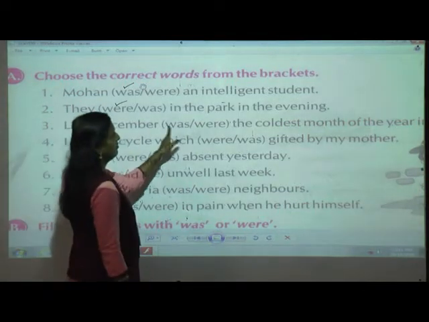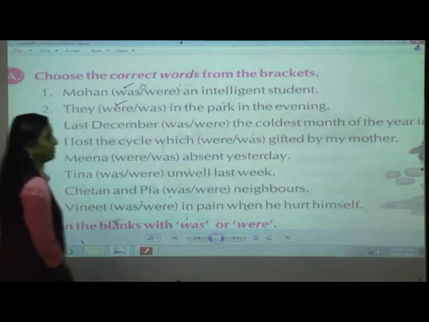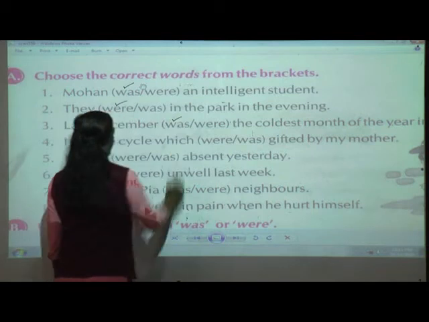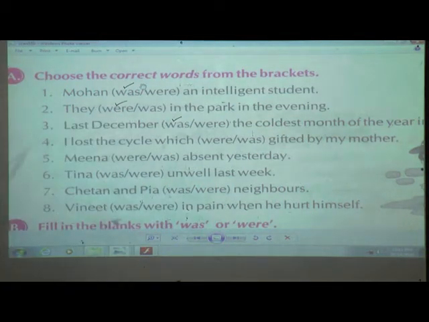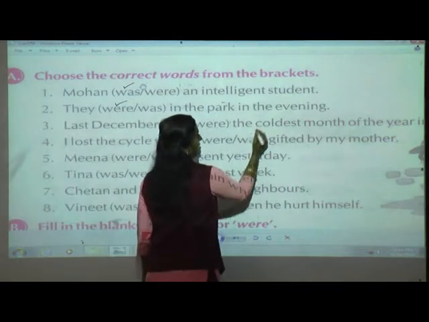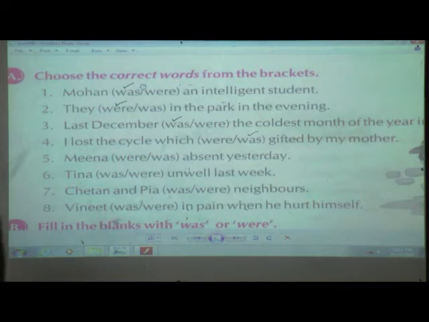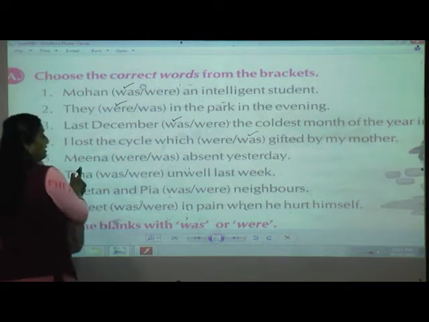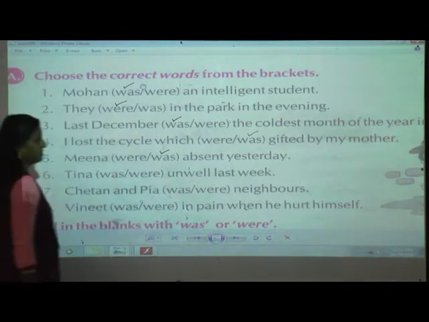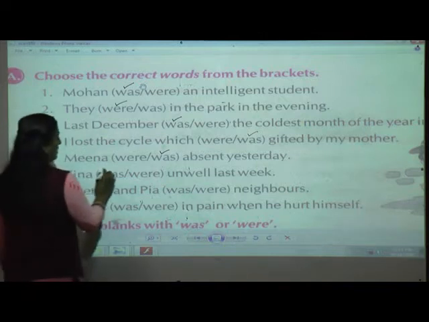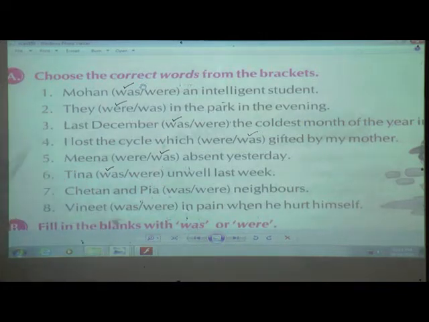Last December was / were the coldest month of the year. It is telling about a single month, yes or no? So it is singular. I lost the cycle which was gifted by my mother. Yes, it is also singular. Cycle is single. Meena was absent yesterday. It is talking about Meena, a single girl, so was. Tina were unwell last week. Yes, Tina again, a single girl, singular, so was.